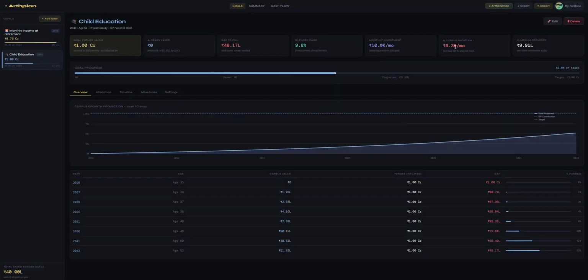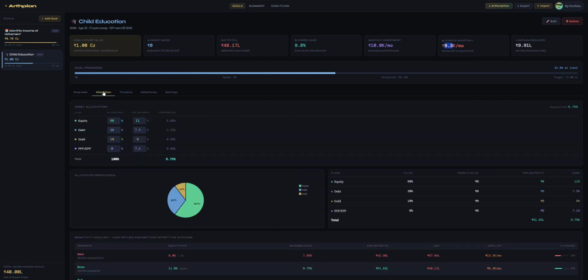Let's say we are doing 10,000. So there's a shortfall of 9.3 thousand per month. So if we need to add a 9.8% CAGR, we would need to invest 9.3K per month for this particular goal. So let's explore, since this is also a 17-year away goal.